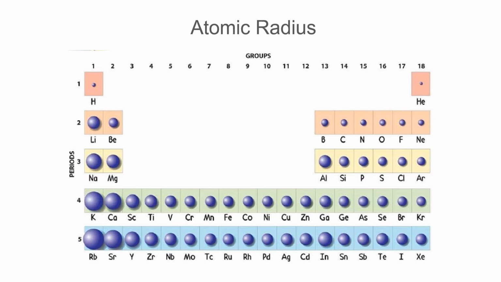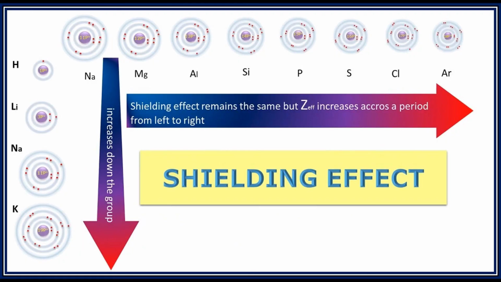Which leads us into the shielding effect, which is the ability of an atom's inner electrons to shield its positively charged nucleus from its valence electrons. So when you move down, you get an increased amount of levels in between the valence electrons and the positive nucleus, which means the valence electrons are more shielded. The shielding effect affects both atomic radius, as we talked about, and how easily a valence electron can be pulled off.